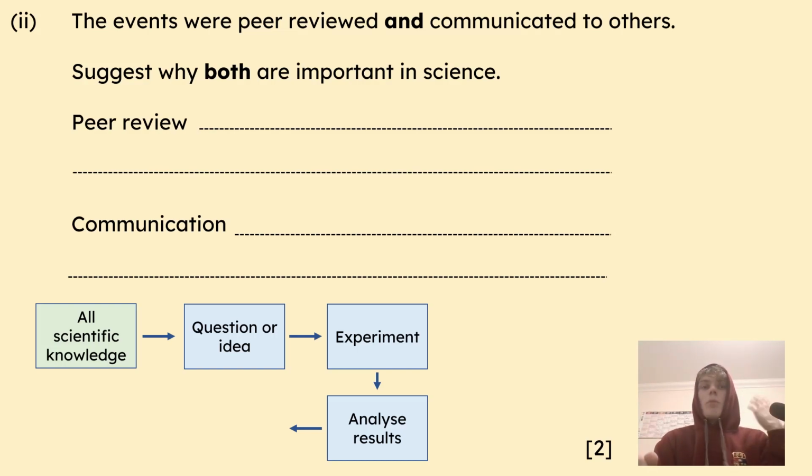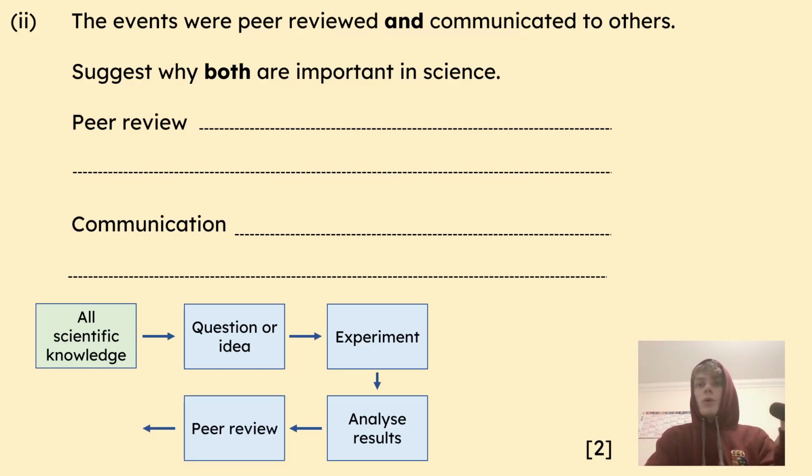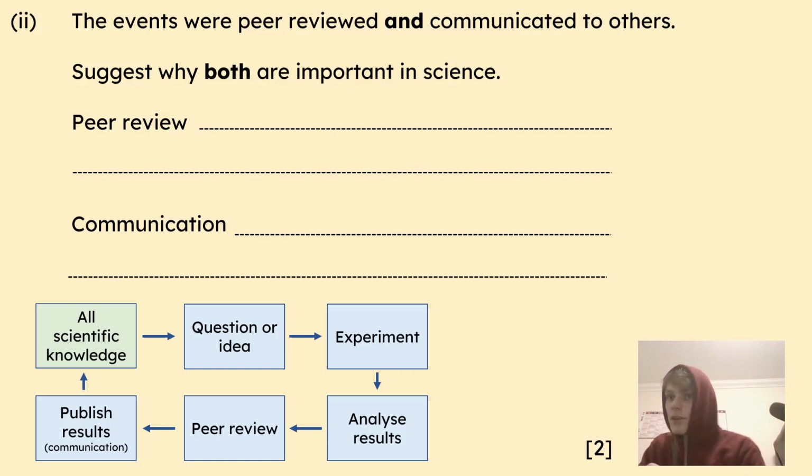And then before you share your work, before you go and tell people about everything you've just discovered, you need to go through something called peer review. You need to share your work with your peers. After that, after your work has been checked and people have made suggestions and you've checked any errors you could have made, then you can publish your results, which would be communication.